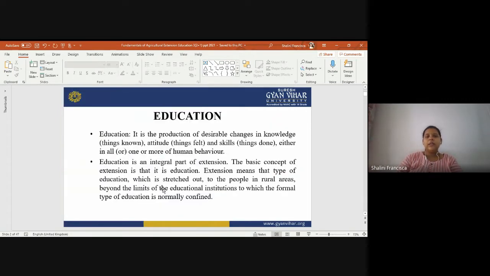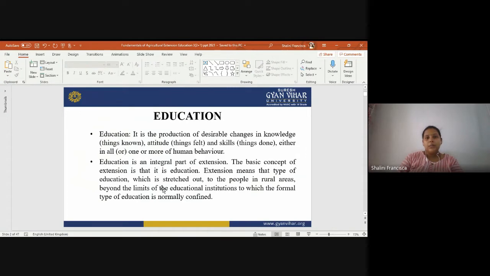So, as a basic, we can understand roughly that education is about making people understand how to read, write, and do their work. But really, what does education mean in extension?